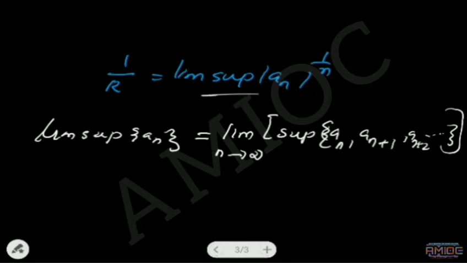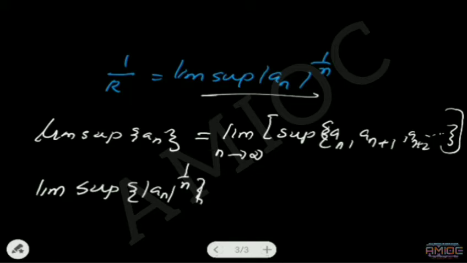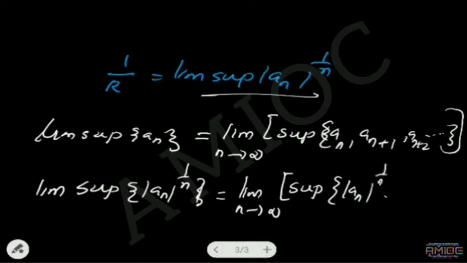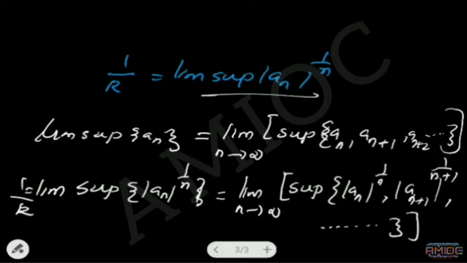Then in this case, limit supremum of mod a n power 1 by n equals limit n tending to infinity of supremum of mod a n power 1 by n, mod a n plus 1 power 1 by n plus 1, etc. That means the limit of the supremum of this set will be 1 by capital R.